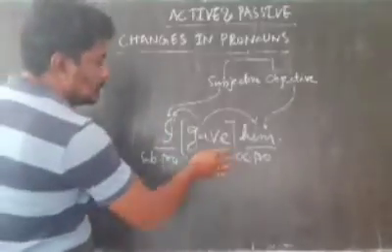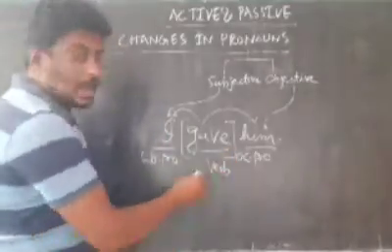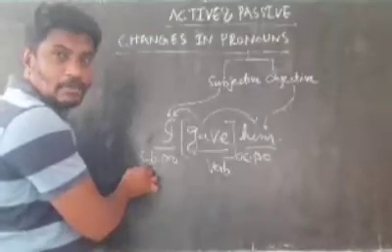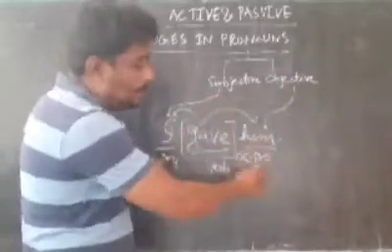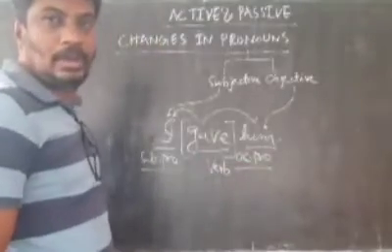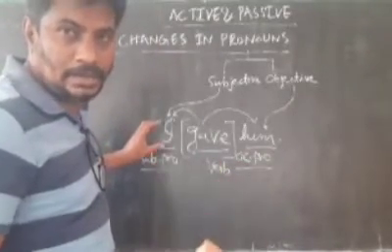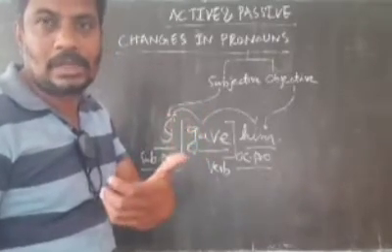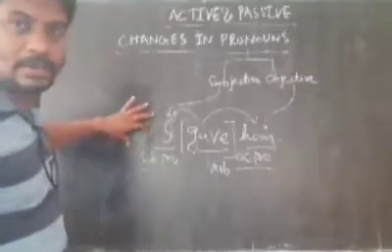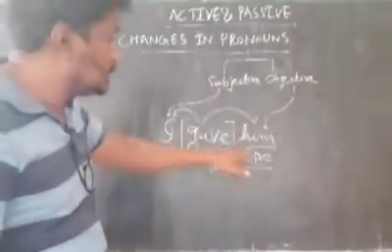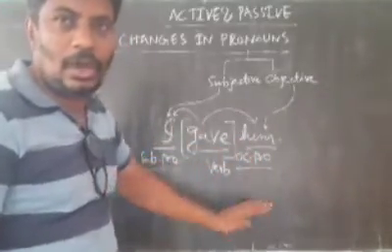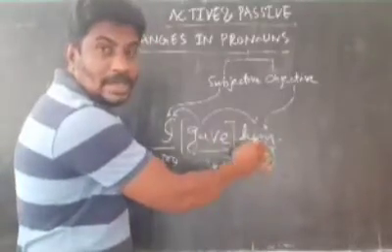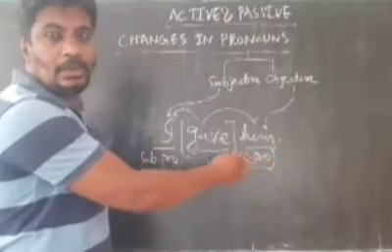So in this case, gave is the verb. On the left side of this gave, I is the pronoun. It is on the left side, hence it is a subjective case pronoun. Him is the pronoun here, it is on the right side of the verb, hence it is an objective case pronoun. Likewise, in a sentence, whatever kind of sentence it is, be it assertive, yes-no interrogative, WH interrogative, imperative or exclamative, there might be a few subjective case pronouns or objective case pronouns, and you need to change objective case to subjective case and subjective to objective.